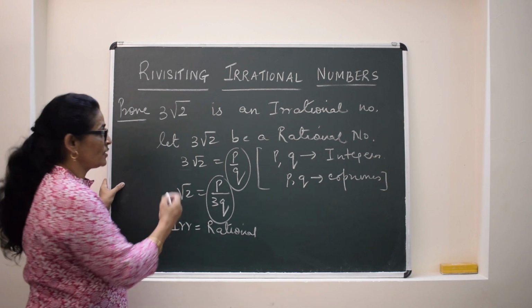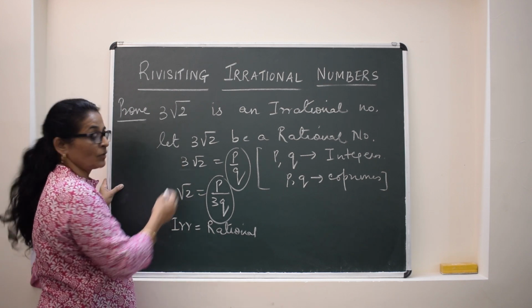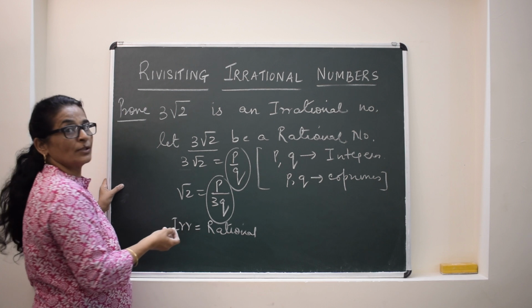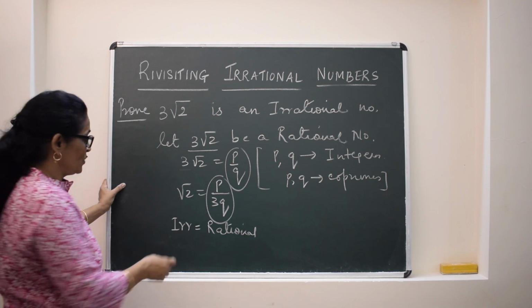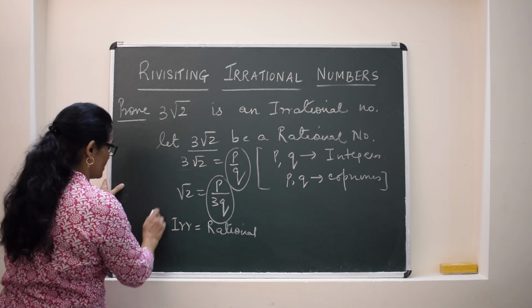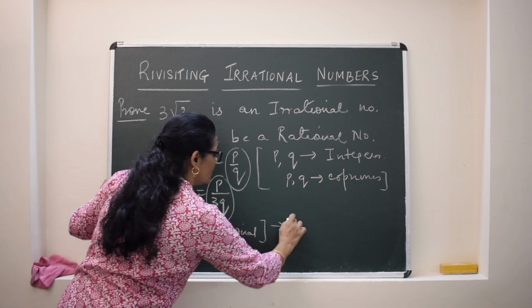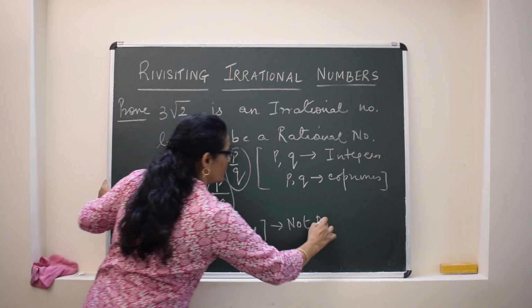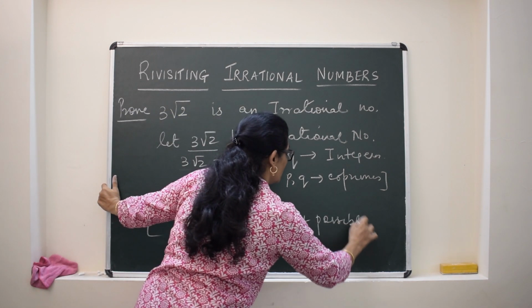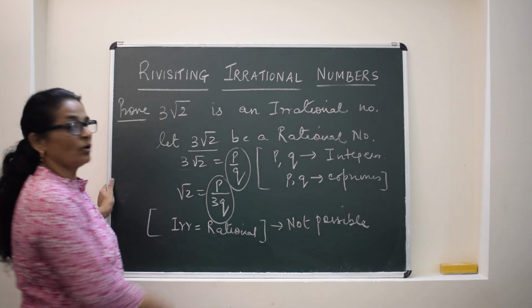So it means the assumption is wrong. What was the assumption? 3 root 2 is a rational number. So we will say this is not possible. Not possible means the assumption is wrong.